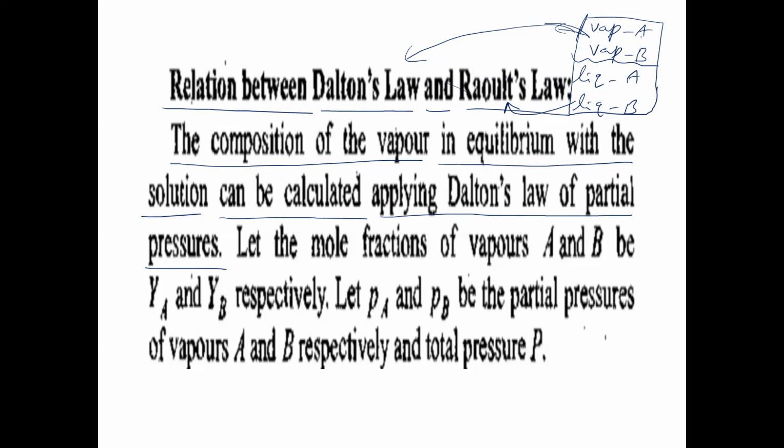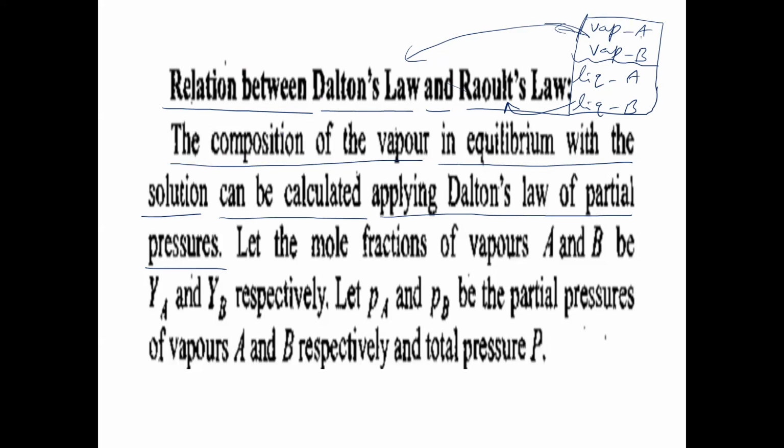For the non-reacting gaseous mixture, the total pressure of this gaseous mixture is equal to the partial pressure of vapor A plus the partial pressure of vapor B. This is Dalton's law. So what is given here? The composition of the vapor in equilibrium with the solution.